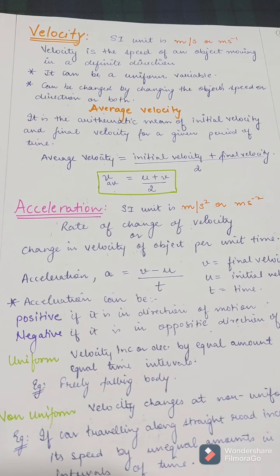And what is average velocity? It is the arithmetic mean of initial velocity and final velocity over a given period of time.